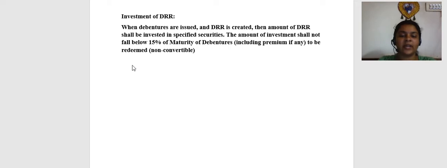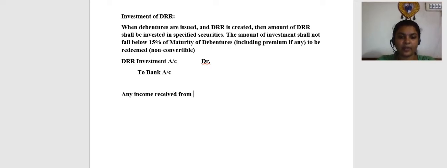So what is the journal entry here? DRR investment account debit to bank account. It is like any investment entry, right? And any income received from DRR investment shall be taken to P&L account.